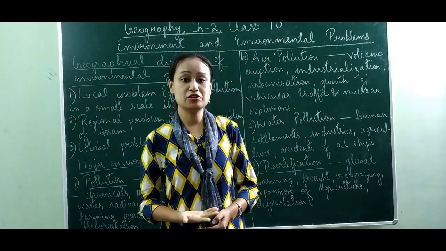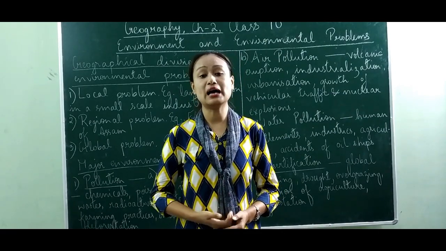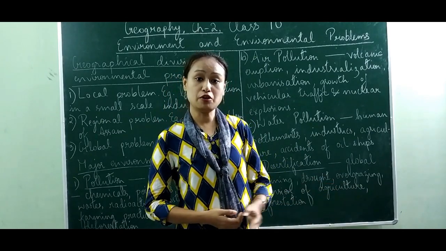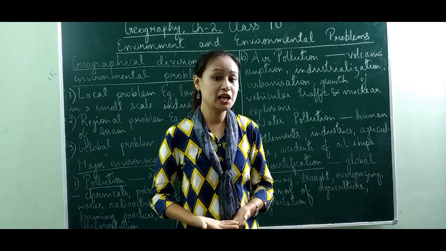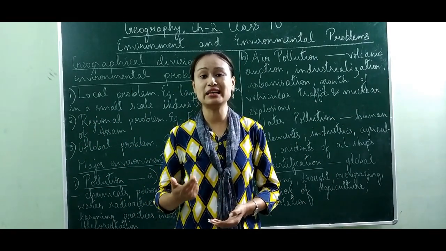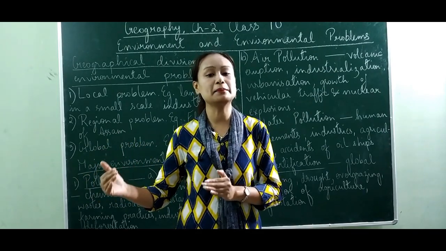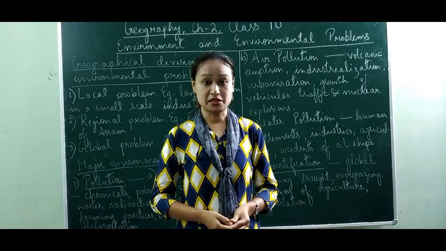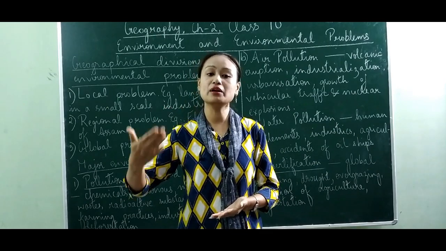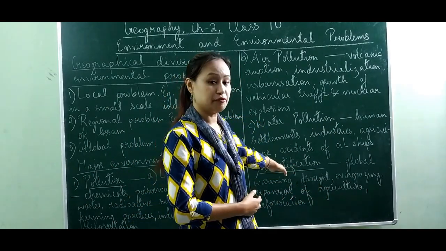Next is expansion of agriculture. As I have already mentioned, human population is increasing, and as a result the demand for food items is also increasing. So there is a huge demand for expansion of agriculture. So how can this be done? By expanding the land under cultivation. This can only be done by cutting down the forest, because most of the area is now occupied by men for human settlement. So this will be expanding more and more areas of land. Cutting down more and more trees also creates the situation for desertification.